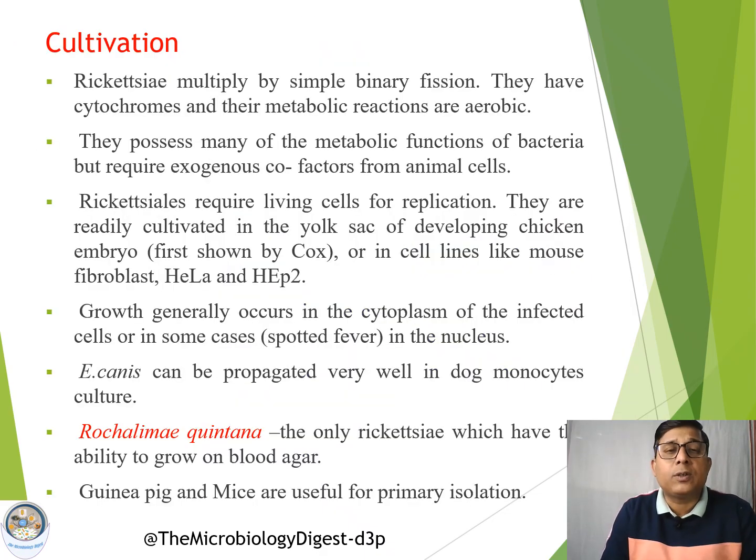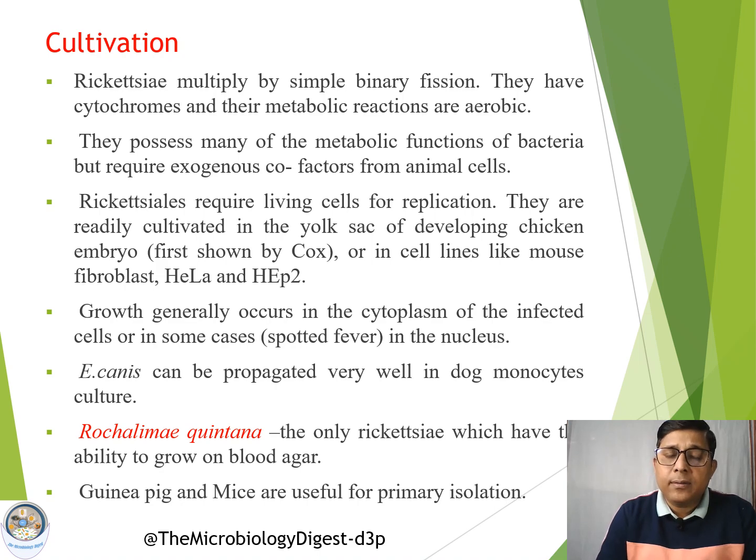Now coming to the cultivation of this group of organisms. As we have already discussed, Rickettsia can multiply by the binary fission method, like bacteria. They have cytochromes and their metabolic reactions are aerobic. These properties are mostly related to bacteria. They possess many of the metabolic functions of bacteria, and they require some exogenous cofactors from the animal cells.